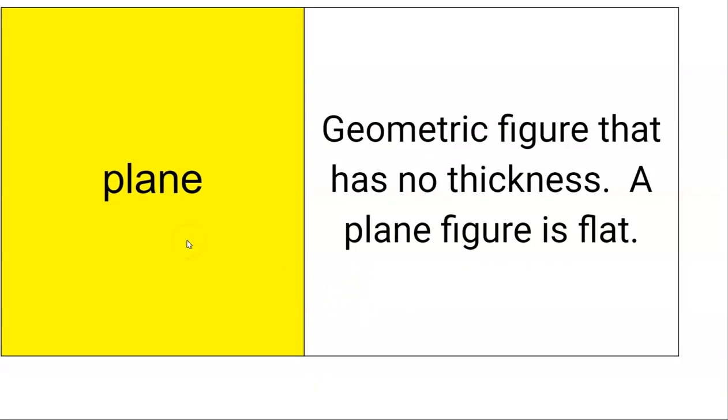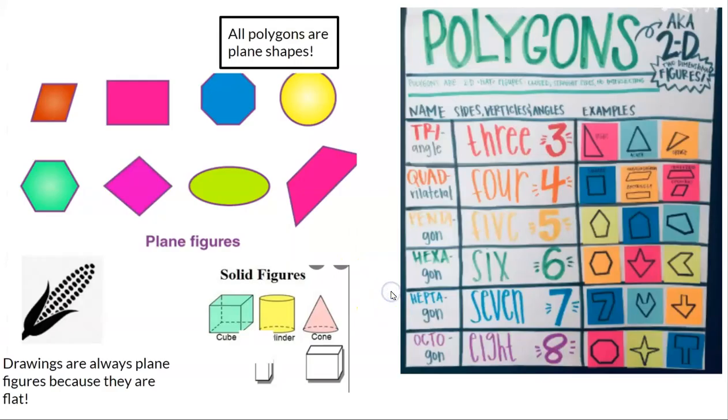All right, plane: a geometric figure that has no thickness. So a plane figure is flat. Plane, and this is not to be confused with an airplane. This is what we call a plane figure. So all polygons are plane shapes. They're flat. Solid figures like cubes, cylinders, cones, these are not plane figures, they're three-dimensional. And then I just included a chart with different polygons on it. Anytime you do a drawing, drawings are always plane figures because they are flat, just like my drawing of corn there.